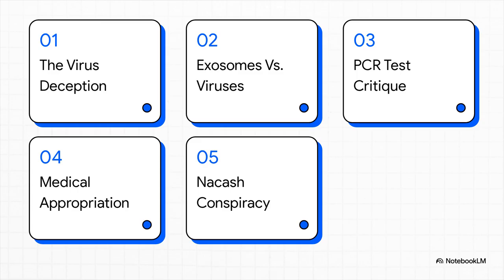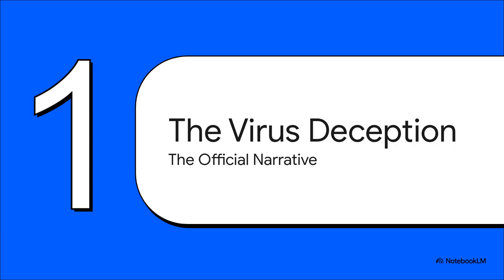Here is our clinical roadmap for today. 1. The virus deception. 2. Exosomes versus viruses. 3. The PCR test critique. 4. Medical appropriation. And finally, 5. The Nakash conspiracy. All right, kicking things off with Section 1, the virus deception, framing the official narrative.